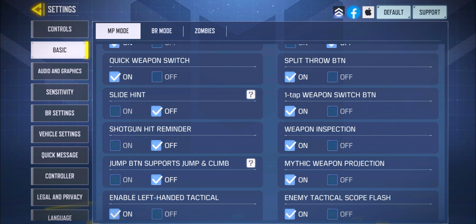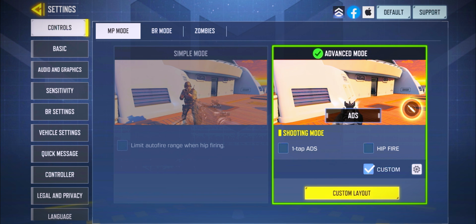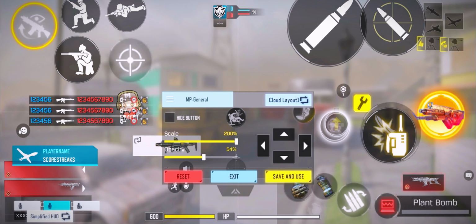And this is the button that I was talking to you about, the one weapon switch button. It makes it simpler to just switch your weapon with that one button, so just turn that on. Also a lot of you guys asked me, how do I do weapon inspection while I'm running or even in a fight? Just turn this button on.